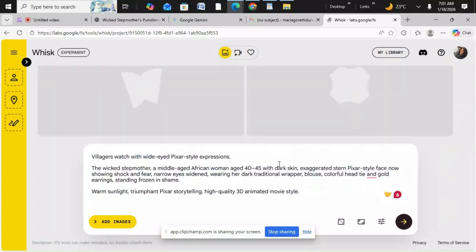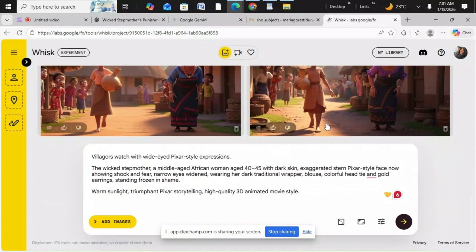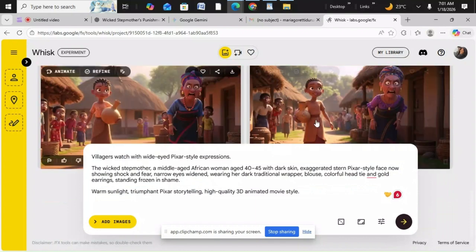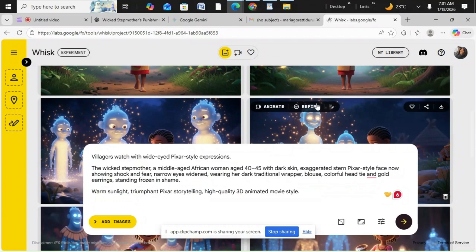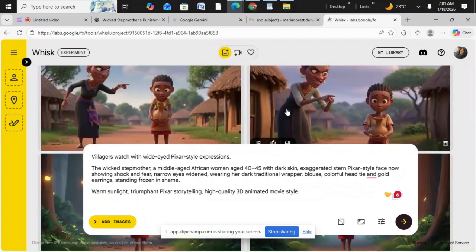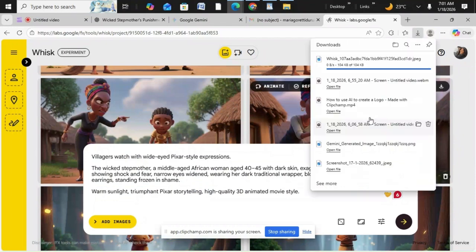But if we were creating and it's still not giving us the exact Amara and the mother, this is what we are going to do. We go back here and save this image of Amara and the wicked stepmother.